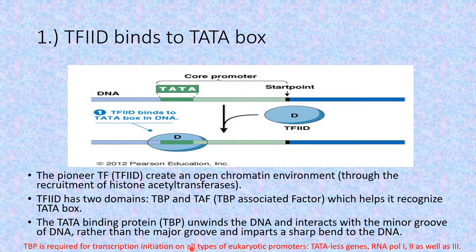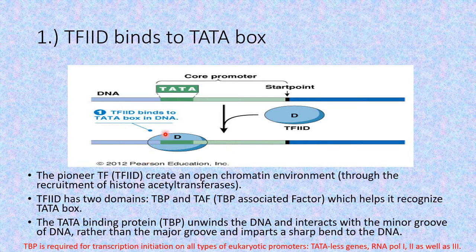When this DNA is exposed, this TATA binding protein specifically interacts with the minor groove of the DNA double helical structure, and because of its interaction with the minor groove, a bend is generated in the promoter region of the gene that is to be transcribed.